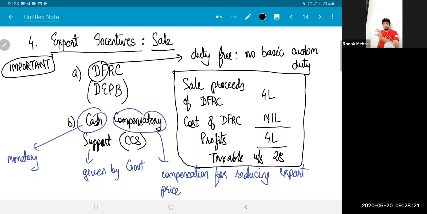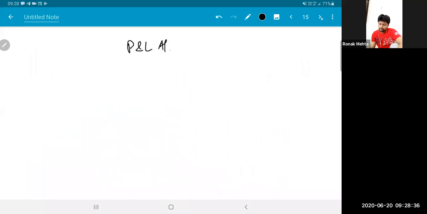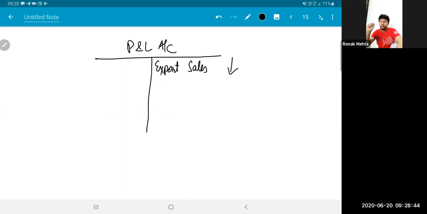So government told the exporters, reduce your sale price. The moment sale price is reduced for the Indian manufacturers, automatically it will impact the profit. So government said, don't worry. You ensure that exports happen. Your P&L account export sales should be at a lower price so that you can be competitive in the market. And we will give you cash compensatory support. We will deposit some amount into your bank account. For this sales coming down, your profit will also come down. So we will give you support in the form of cash.